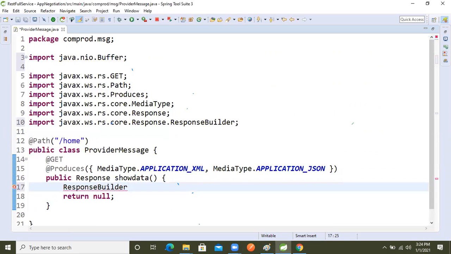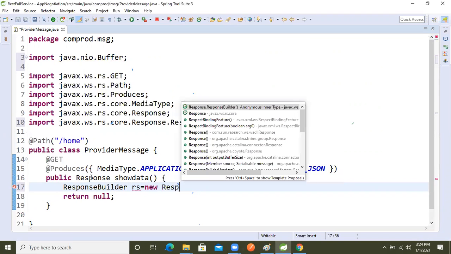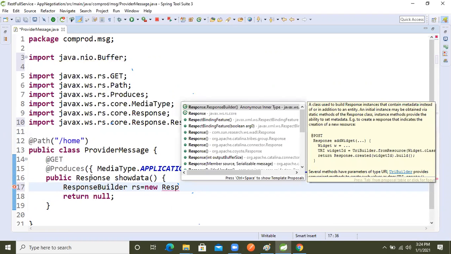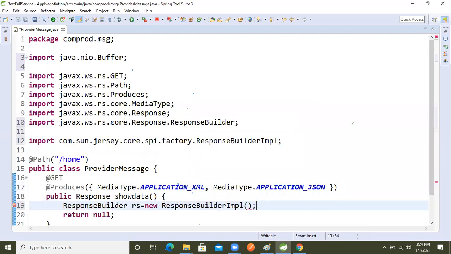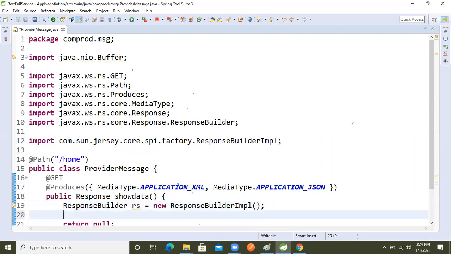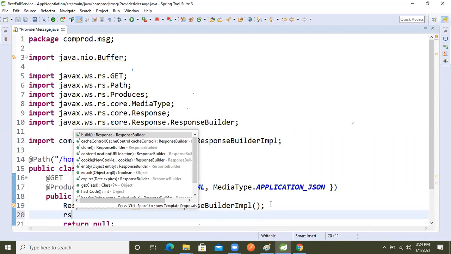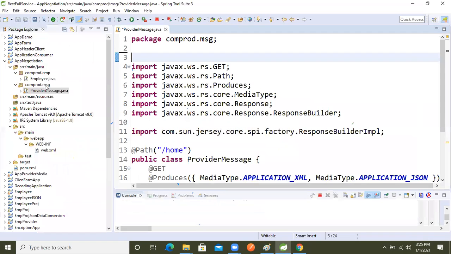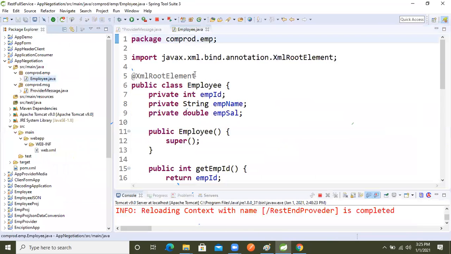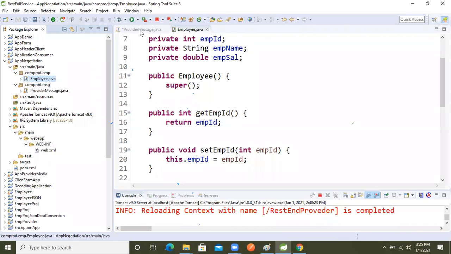Response builder rs equal to new ResponseBuilderImpl, right? After getting this ResponseBuilderImpl, what we will do now is rs dot, right? But first, this is our employee object, and we want to produce the data in JSON or XML, right?